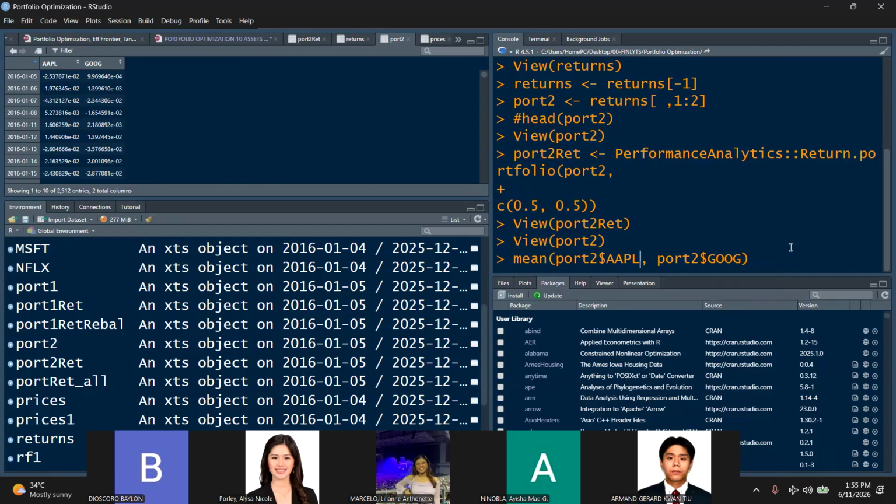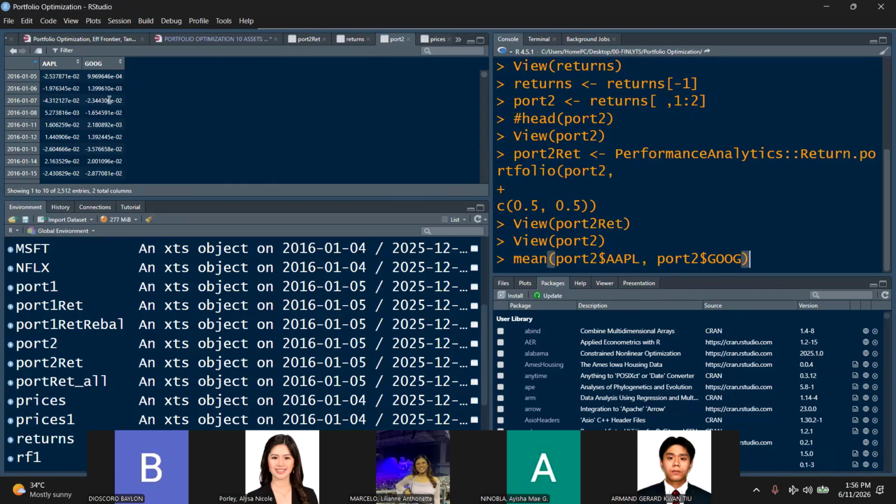I deliberately did this. So what's wrong here, class? Is this wrong or is this correct? What will the mean do, class? The mean is actually this plus this divided by 2, right?